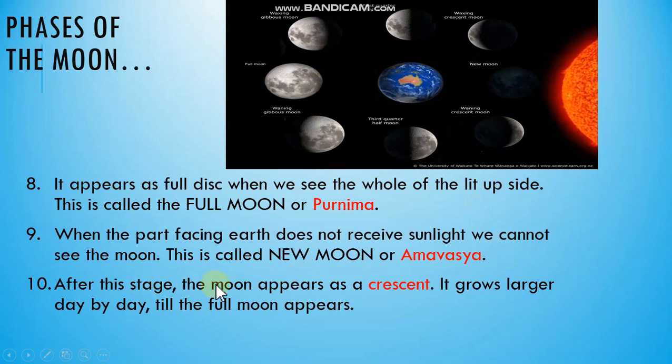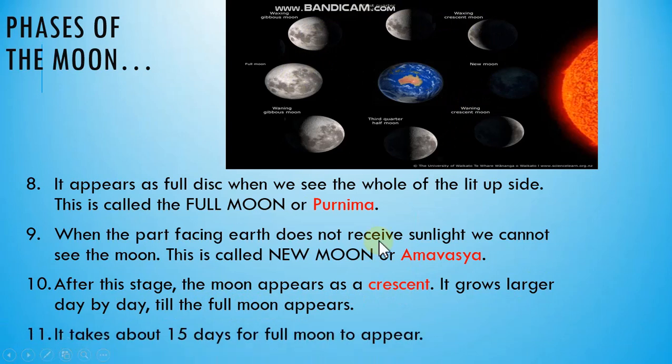So after this stage, the moon appears as a crescent. It grows larger day by day till the full moon appears. So it is getting larger. See this. This is less. This is more. This is much more. This is full moon getting larger. It takes about 15 days for the full moon to appear.